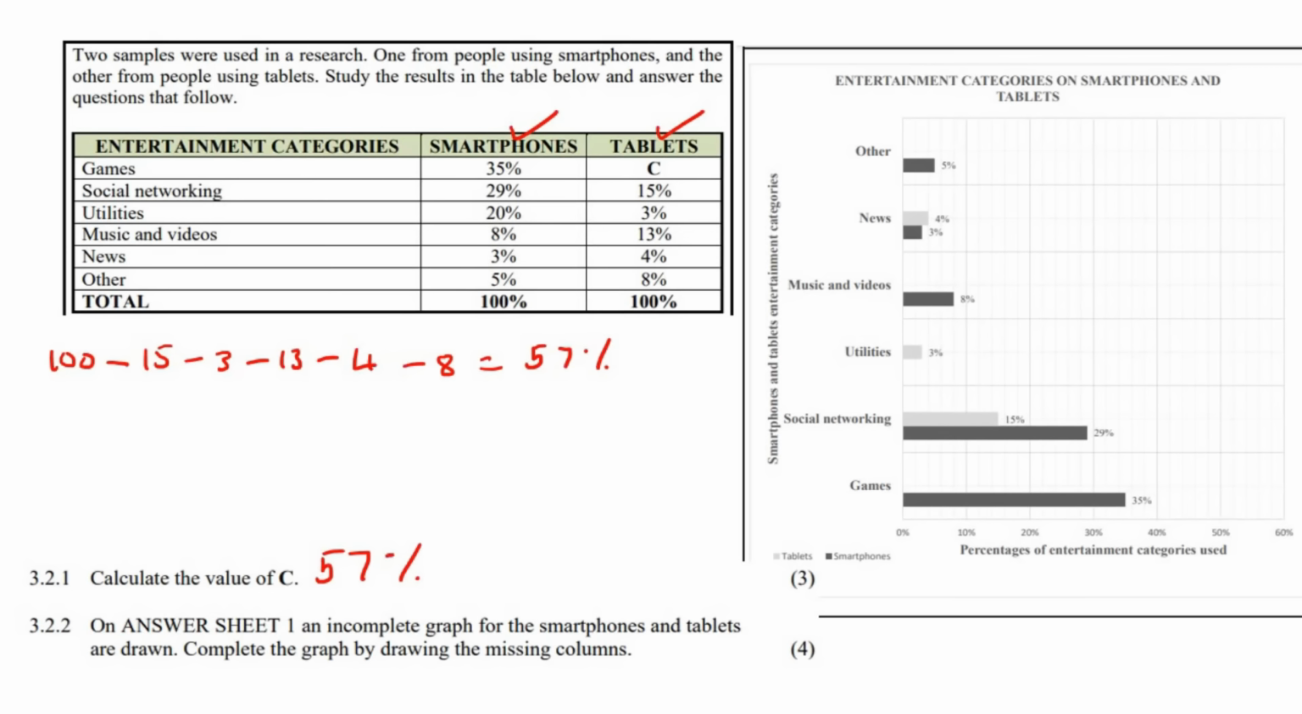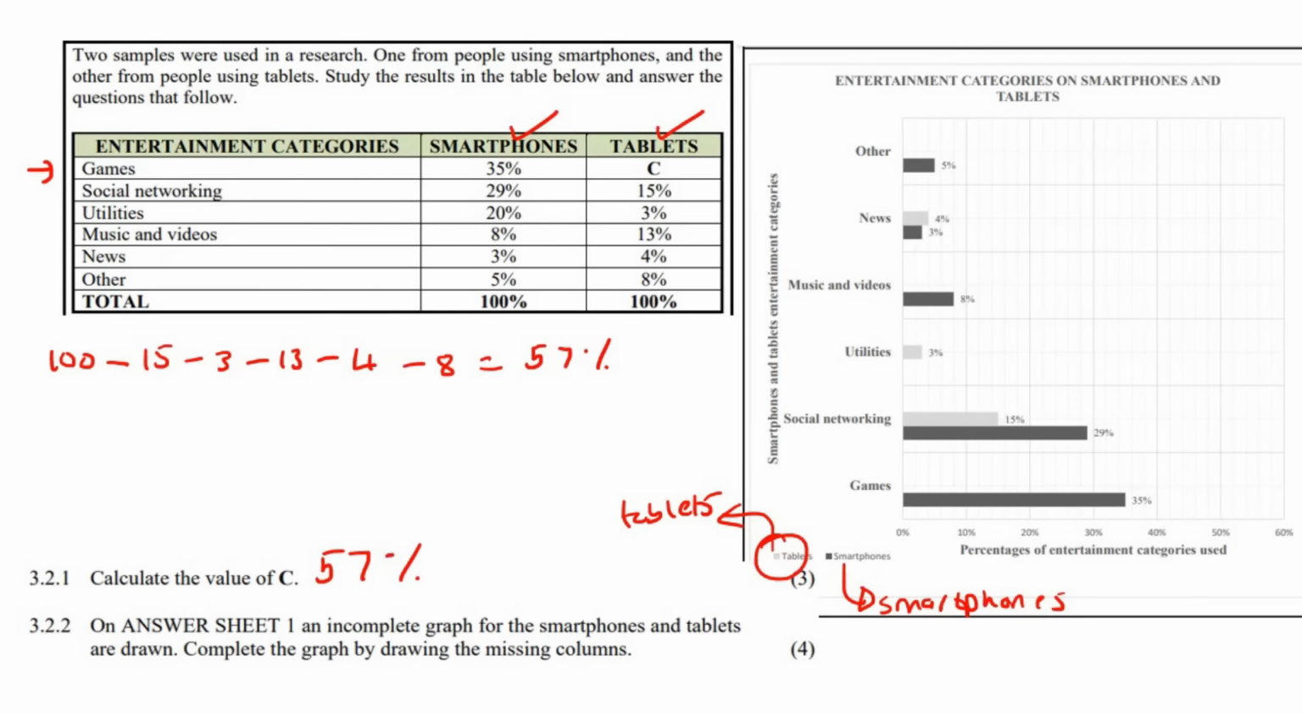On answer sheet 1, which is this one over here, an incomplete graph for the smartphones and tablets is drawn. Complete the graph by drawing the missing columns. Okay, so for example, if we begin here at the bottom, we can see it's games, and here we have games. Now, I know that this might be a little bit small, but this here says smartphones. So the smartphones are the dark gray, almost black bars, whereas these ones are the tablets. That's the light gray.